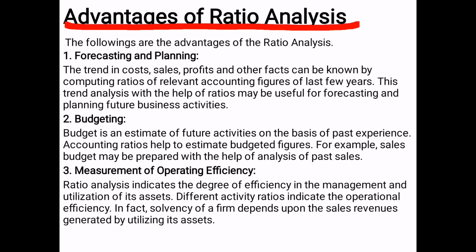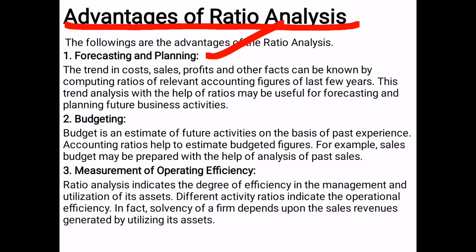First, forecasting and planning. Through ratio analysis, the trend in cost, sales, profits and other factors will be known to the relevant parties, not only for the current year but over many years. This trend analysis with the help of ratios may be useful for forecasting and planning future business activities. That means if any future business activity is to be carried out, ratio analysis will be helpful.